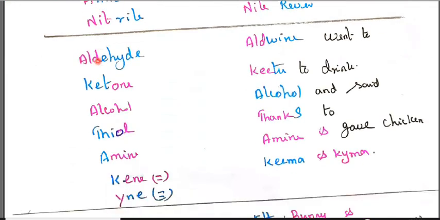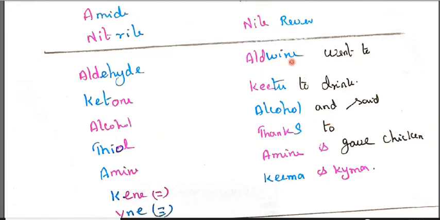Next, I have taken another set: aldehyde, ketone, alcohol, thioalcohol, amines, alkene, and alkyne. For aldehyde, Aldwin is the name I have taken, and for ketone, Keto. Alcohol itself I have taken, and thiol, I have taken Thanks. Thioalcohol has sulfur present, so I take Thanks, and amine like that, and alkene and alkyne, Kema and Kyma.